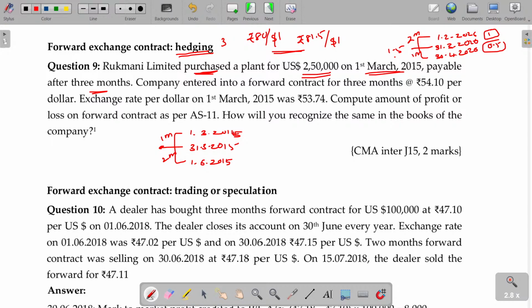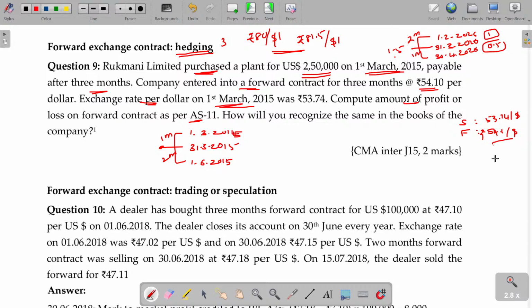Right. The company entered into a forward contract for 3 months, the forward rate being 54.10 per dollar. The exchange rate on 1st March, on entering, today's date rate, will be called the spot rate. Spot rate 3 months later means you can purchase it for 54.10. Spot is 53.74 per dollar. Compute the amount of profit or loss on the forward contract as per AS 11.